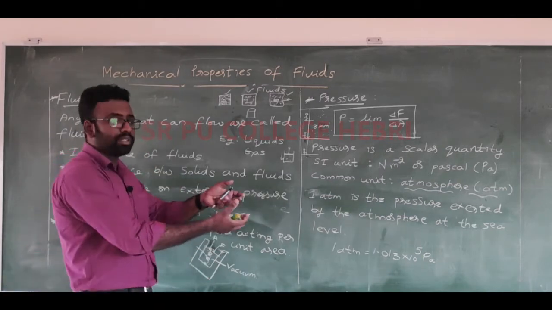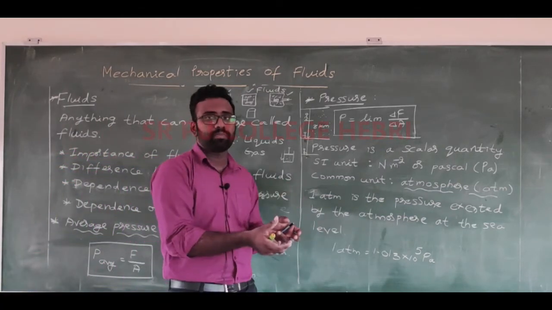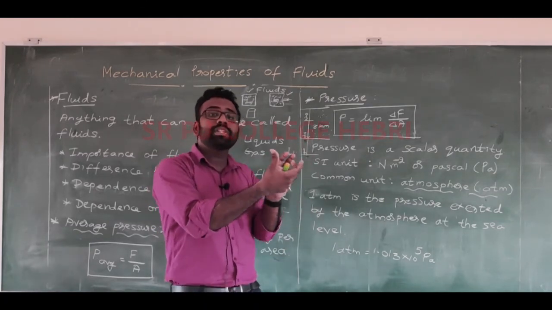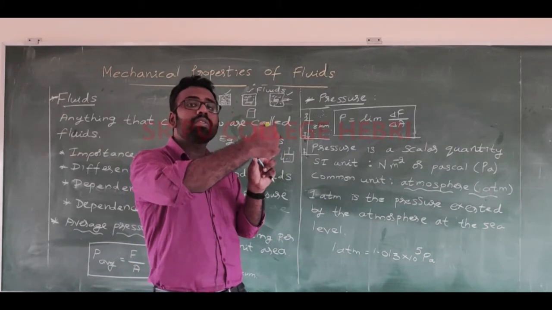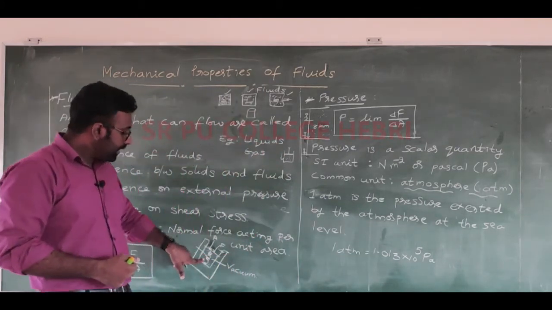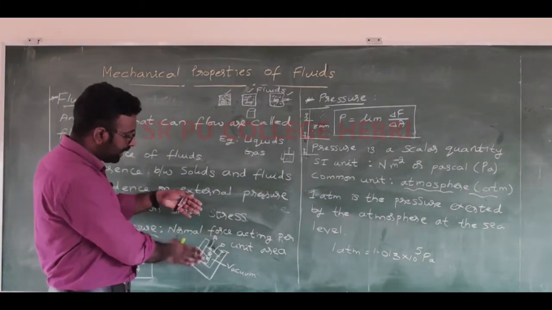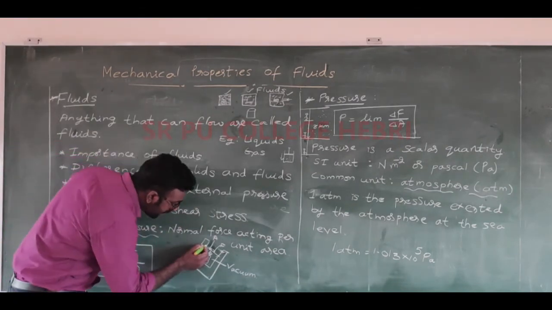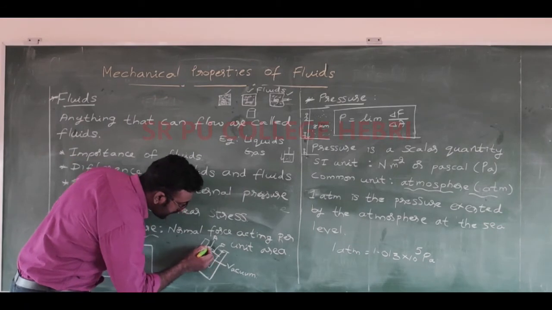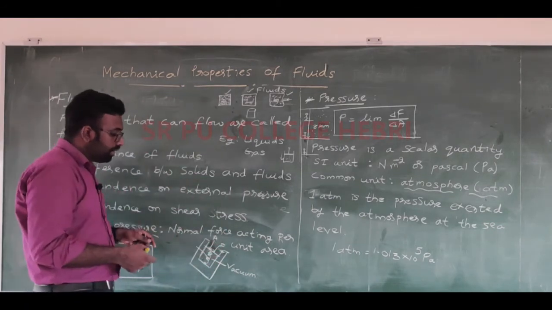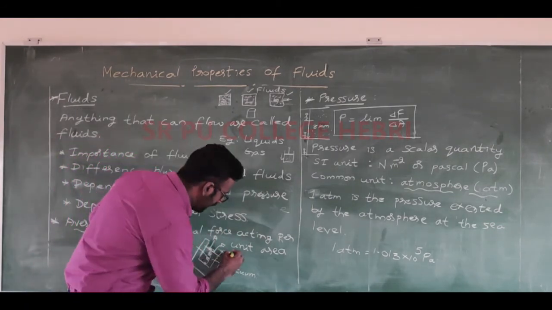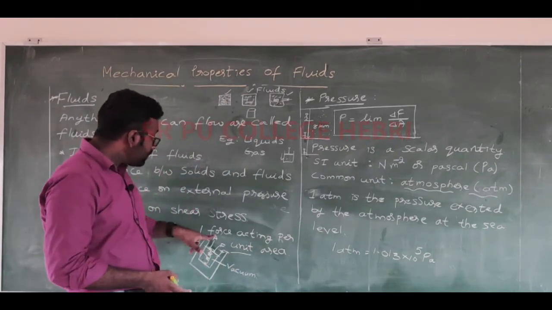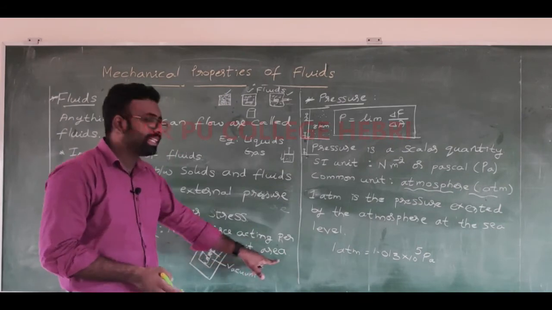And I'll keep it inside a beaker. Or even if you keep it in the atmosphere, you can understand the pressure exerted by the atmosphere on this spring. It has measuring units, like we will have some reading and other things. So, see, this is the area assigned. Up to this area the force will be acted, and we will take it like a unit value, a particular unit value. That's the reason why it is written normal force acting per unit area.